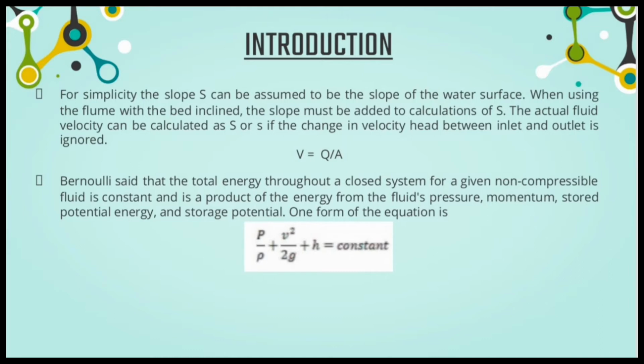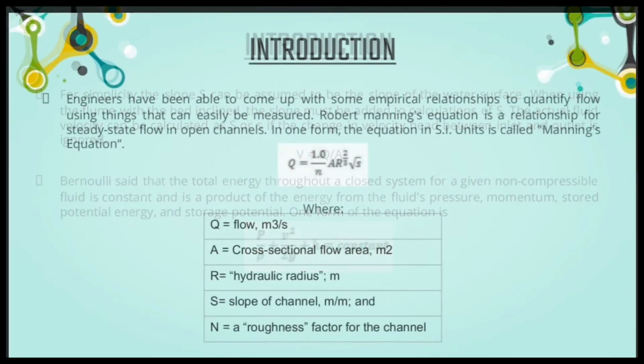The actual fluid velocity can be calculated as V equal to Q over A, if the change in velocity head between inlet and outlet is ignored. Bernoulli said that the total energy throughout a closed system for a given non-compressible fluid is constant, and is a sum of the energy from the fluid pressure, momentum, and stored potential energy. One form of the equation is P over rho plus V squared over 2g plus h equals constant.